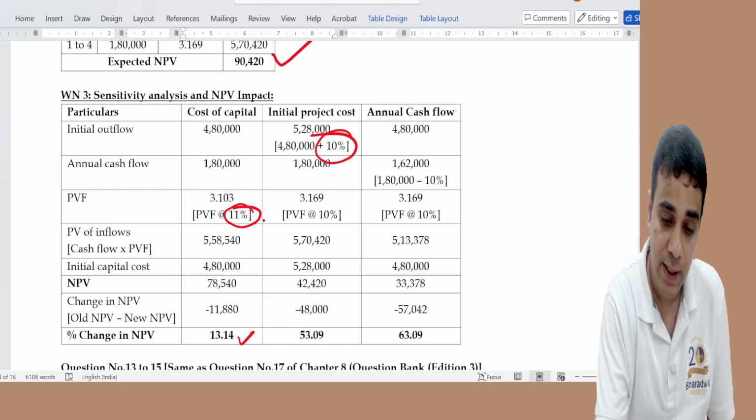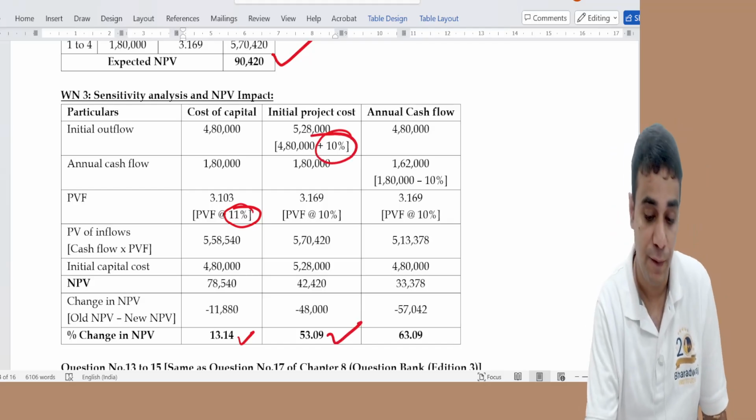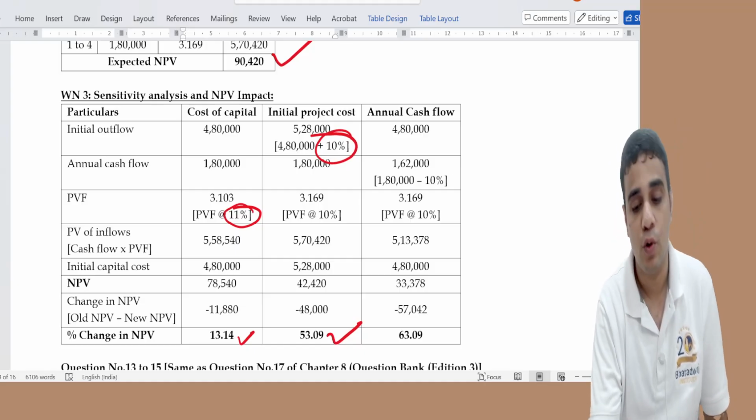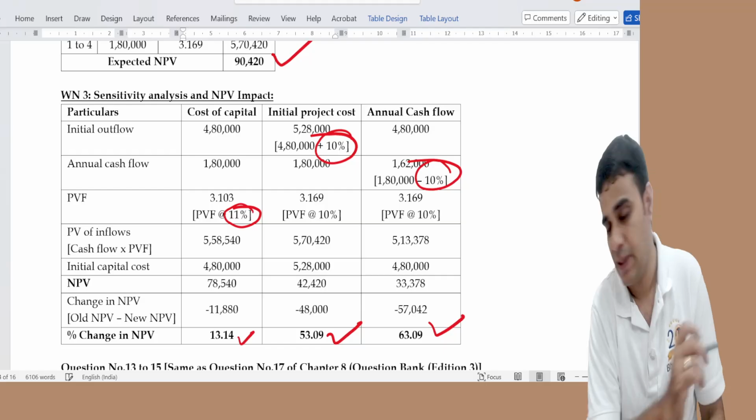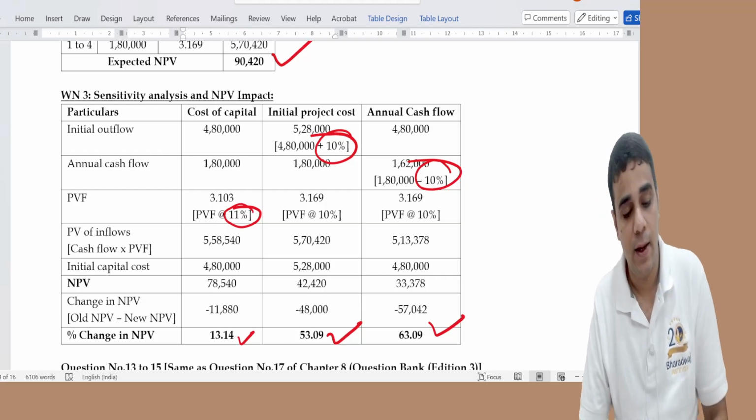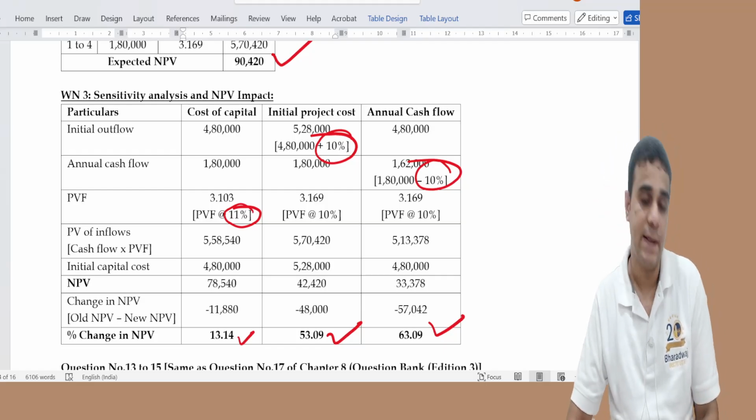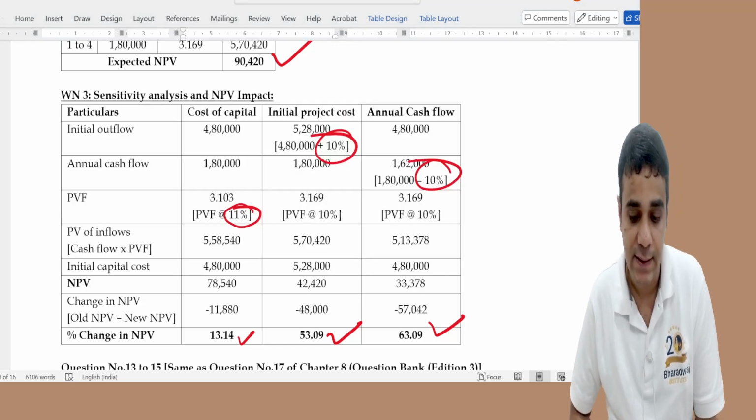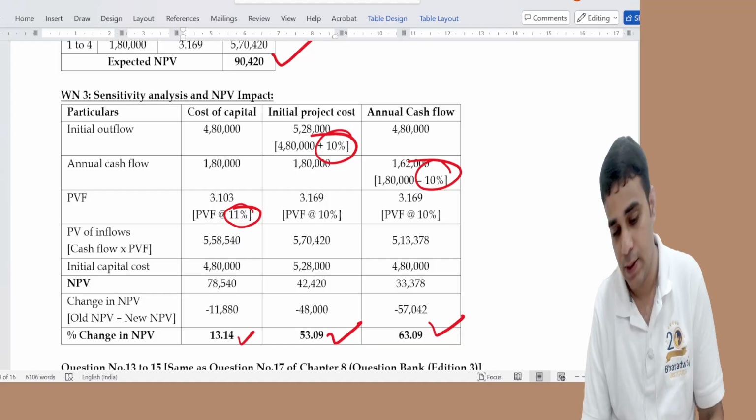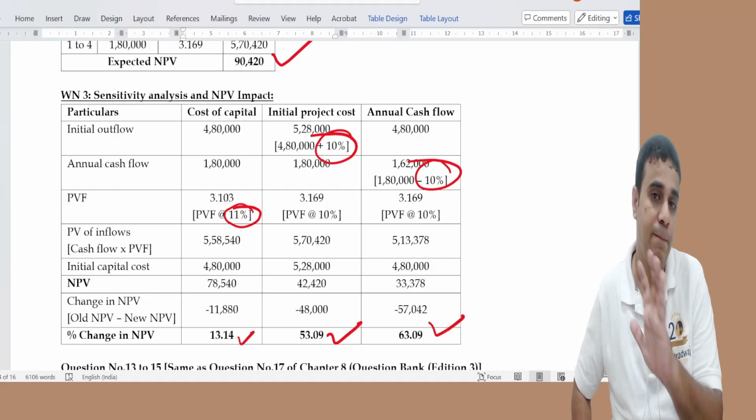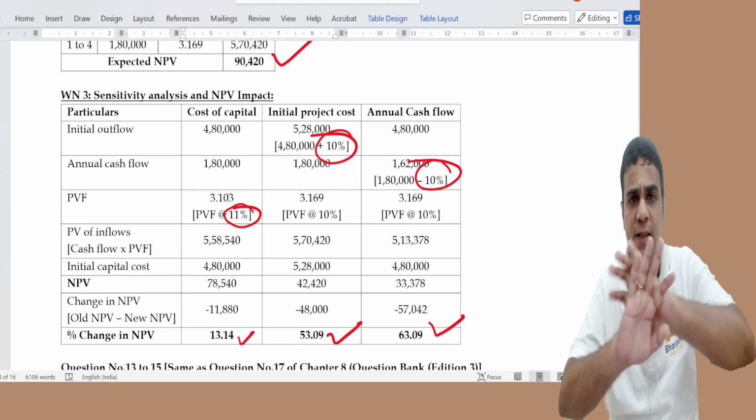Initial capital cost raises by 10%, NPV goes down by 53%. Inflow goes down by 10%, NPV reduces by 63%. There were three requirements on this. What will be the percentage change in NPV? Sensitivity analysis was asked in the question. 13%, 53% and 63%.